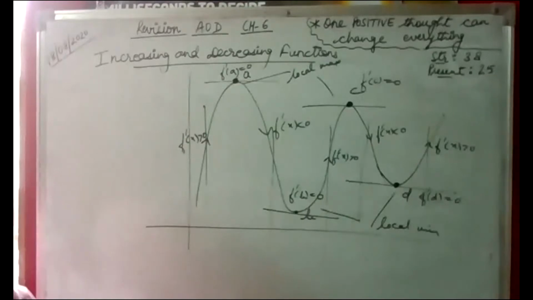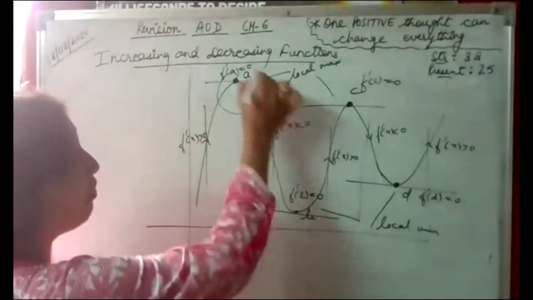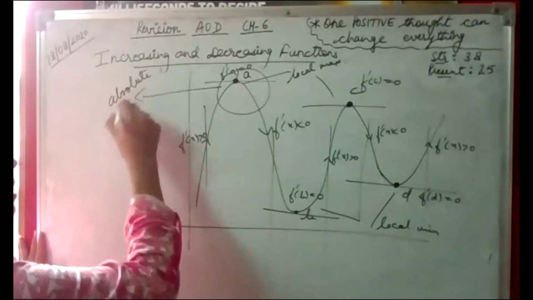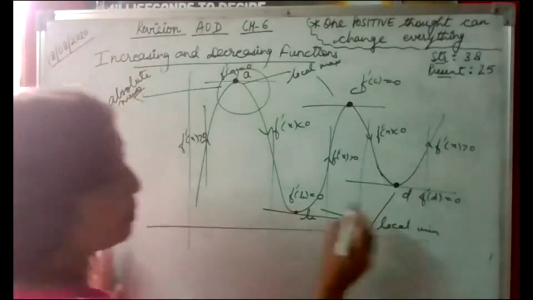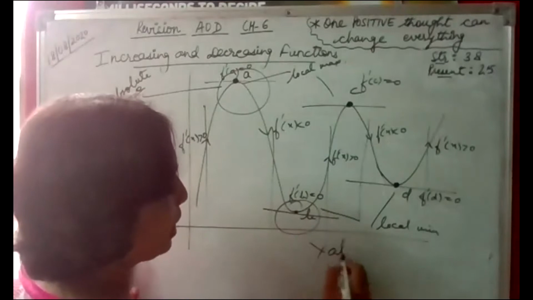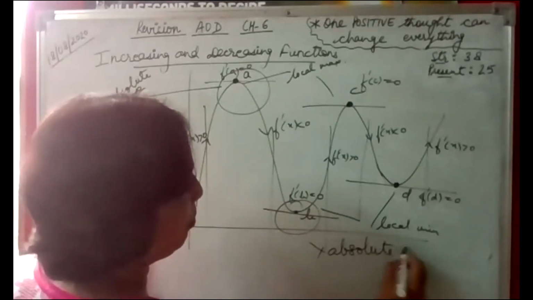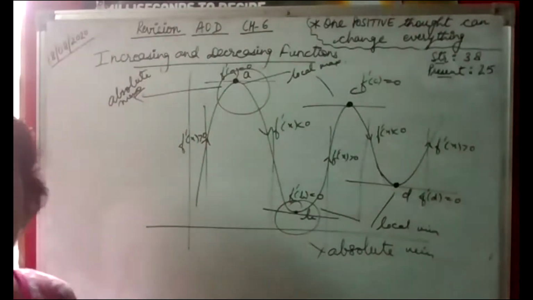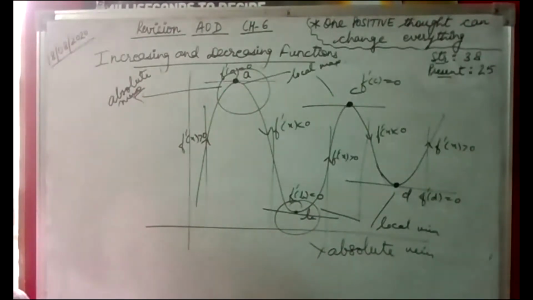And if we want to find the maximum value, we say absolute maxima or absolute minima: the biggest value is the absolute maxima, and the smallest value is the absolute minima. Right, so this is the concept related to increasing and decreasing, and the difference between absolute maxima, absolute minima, and local maxima, local minima.